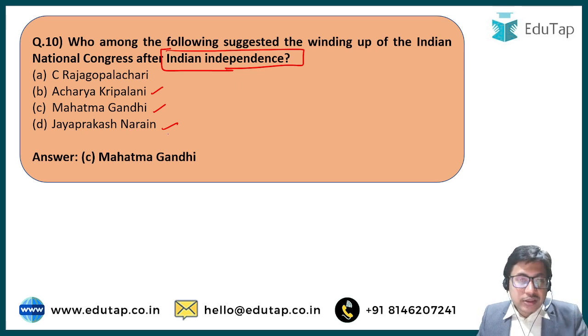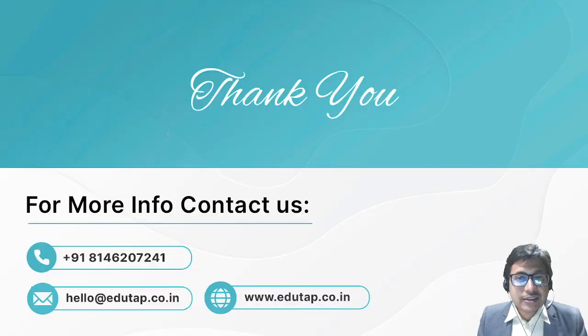Right? So this is all for today's session, my friends. We have discussed 10 important questions, and with this, let us conclude this session. And I will be coming up with more sessions where we'll be discussing more and more important MCQs of different subjects related to modern history as well as the Indian political system, so that by the time our examination is scheduled, we are ready with a host of questions. We are ready with more than 200-250 questions related to the subject, and there is more and more probability for any of the questions that you have revised to be there in the exam.